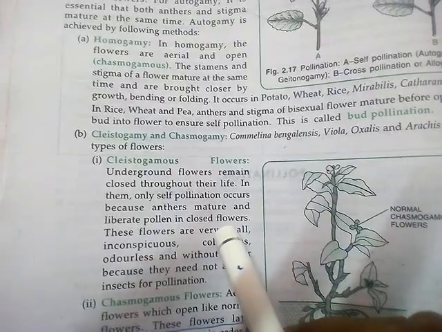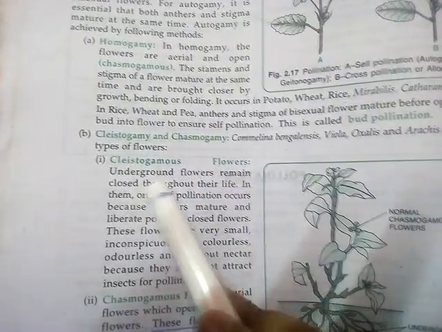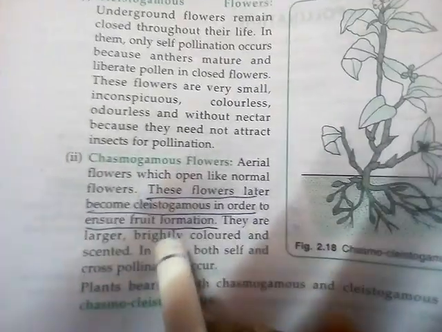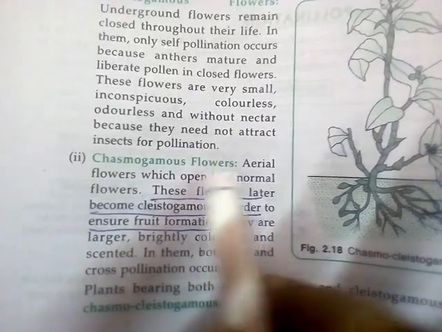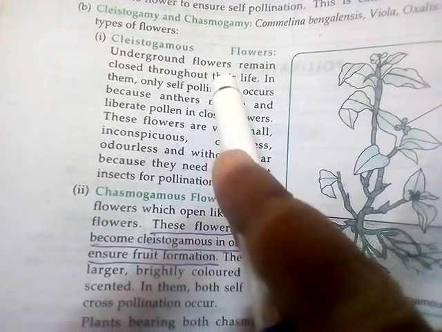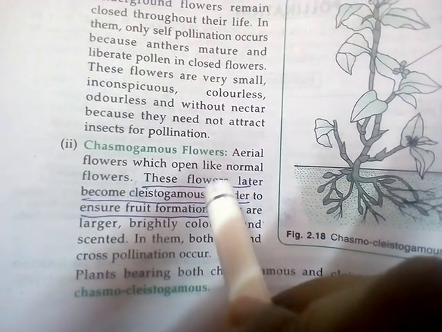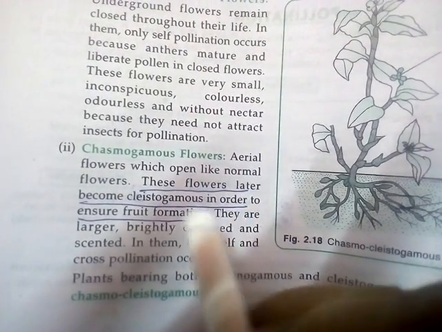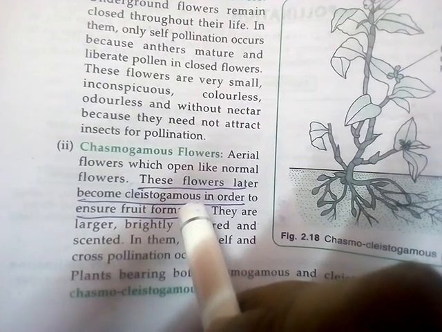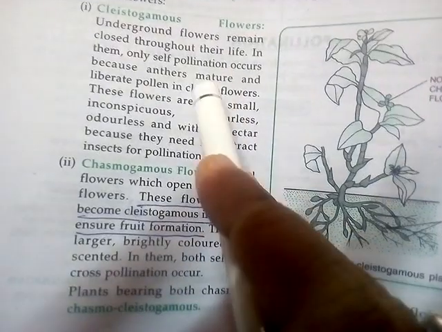But in case of cleistogamy and chasmogamy, the main character of cleistogamous flowers is that they are mostly underground flowers and remain closed throughout their whole life. And chasmogamous flowers are mainly open. Cleistogamy means closed and underground flowers. Chasmogamous flowers are mainly open and aerial, but during fruit formation these flowers mainly become cleistogamous type.